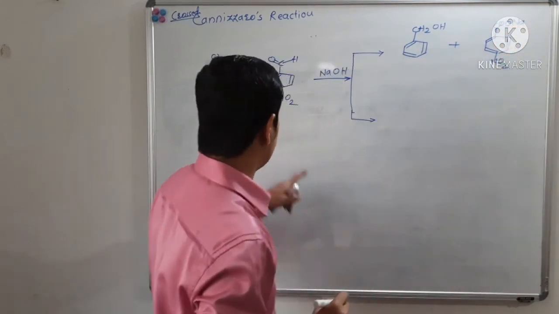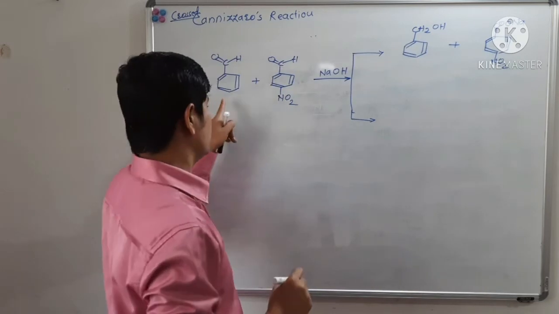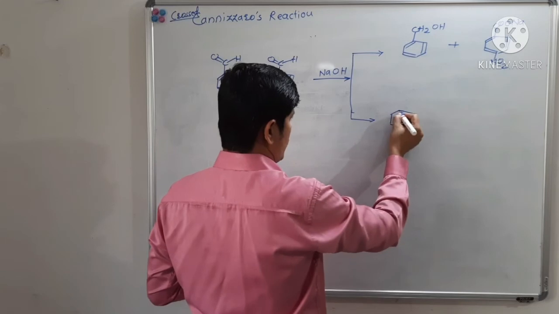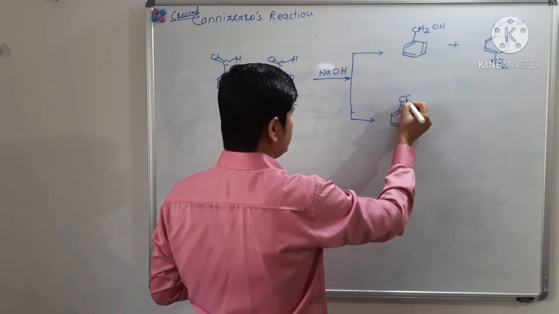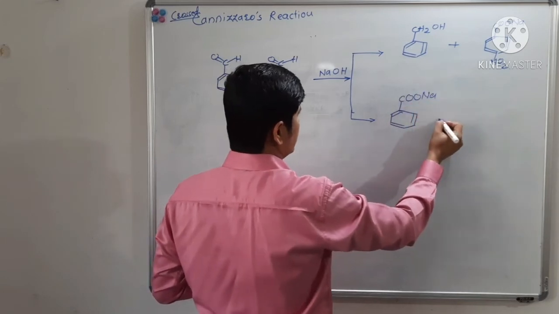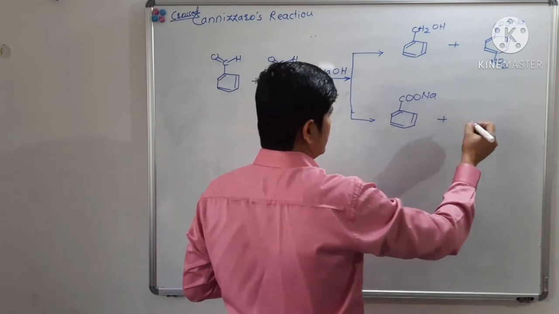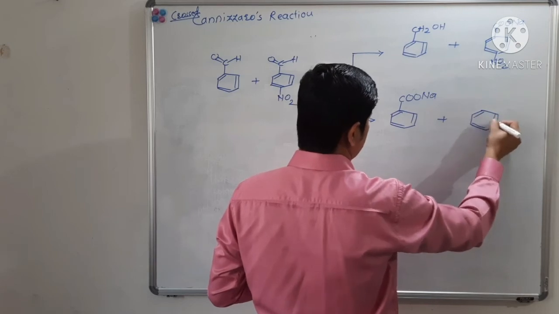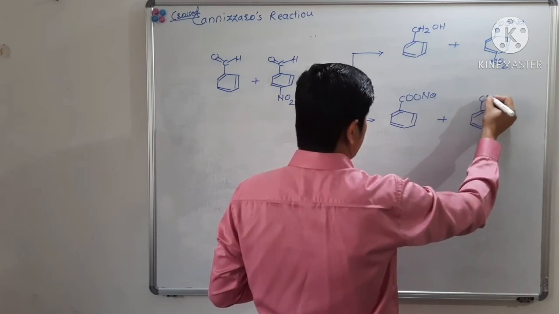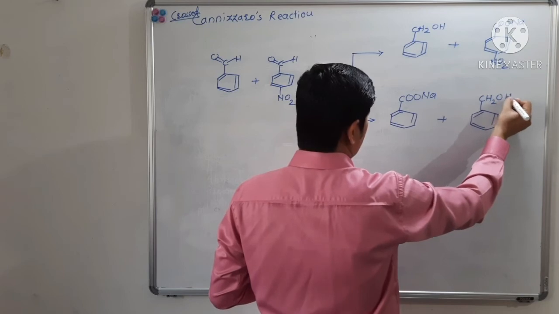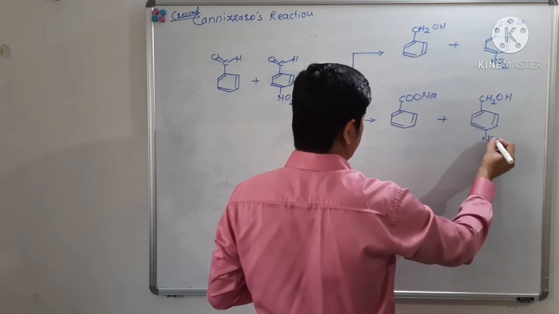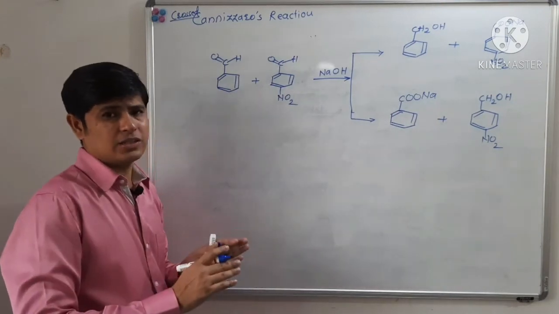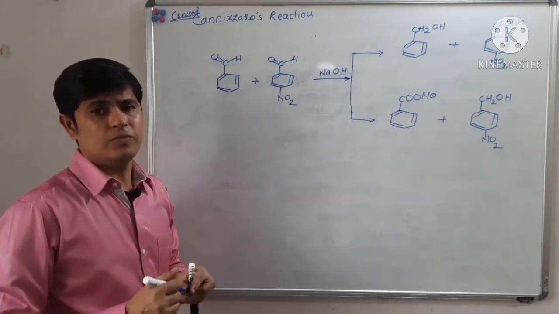Now the second time this will undergo reduction and this will undergo oxidation. In another fashion, the other aldehyde will now undergo reduction. So in cross Cannizzaro reaction we will get 4 different products.